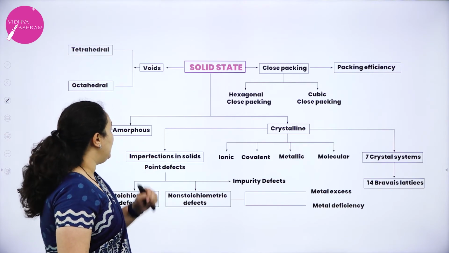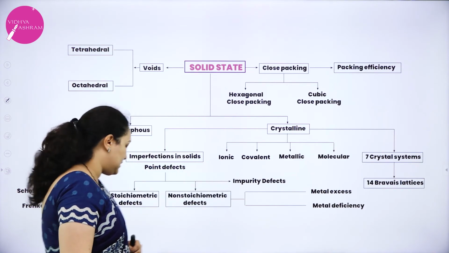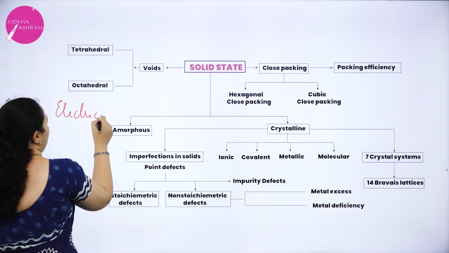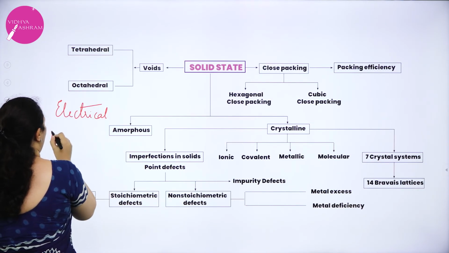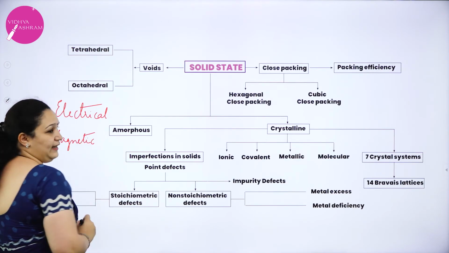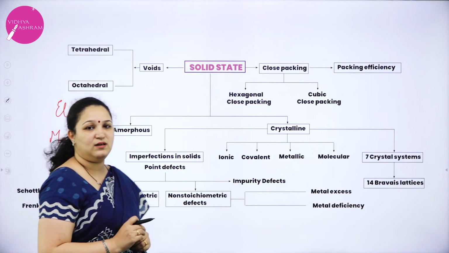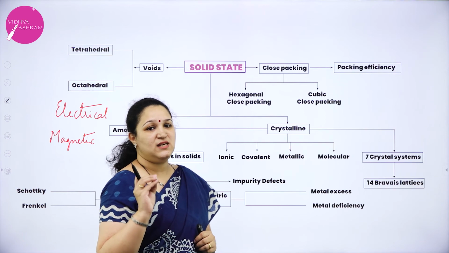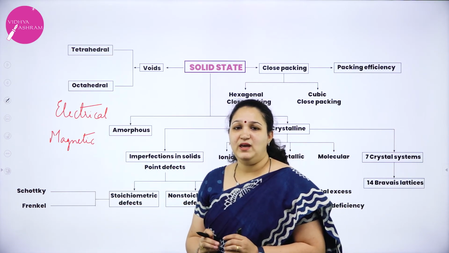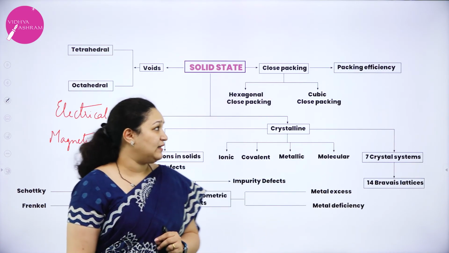Also, other than this, we have learnt about the 2 properties of solids, that is electrical property and magnetic property. In electrical property we learnt about semiconductors, 2 types of extrinsic semiconductor, that is N type and P type.